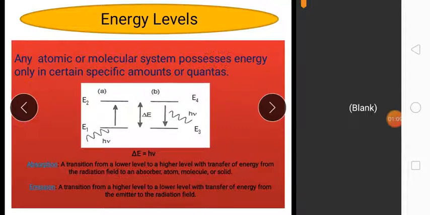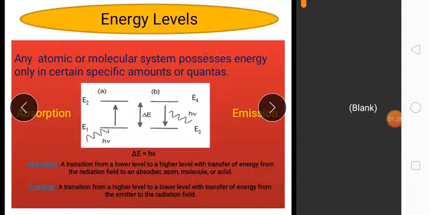When any molecule or atom absorbs UV light, a transition from a lower level to a higher level, with transfer of energy from the radiation field to the absorbing atom, molecule or solid, is called absorption.